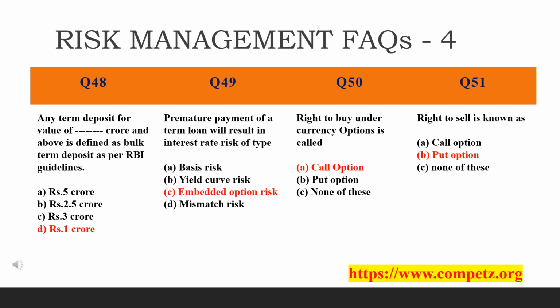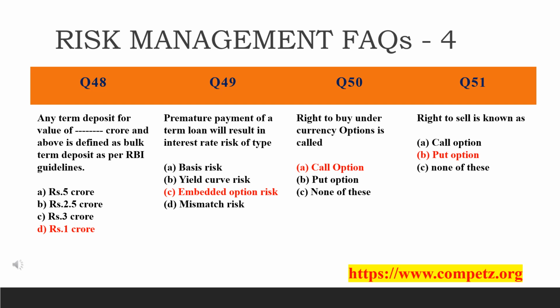Any deposit of value rupees 1 crore or above is considered as which deposit? Bulk deposit. Therefore, any term deposit of value 1 crore and above is defined as a bulk term deposit as per RBI guidelines. Thus the answer is D, rupees 1 crore.